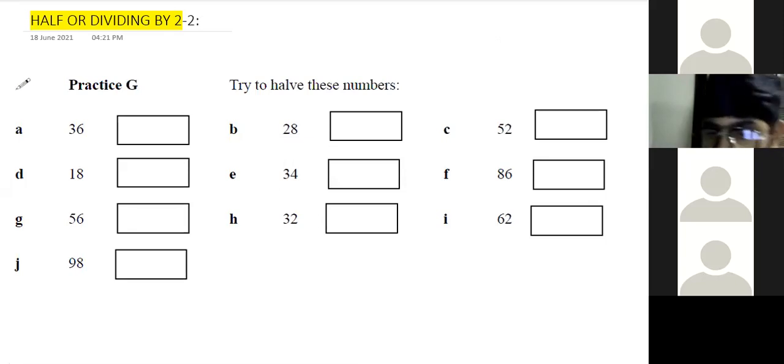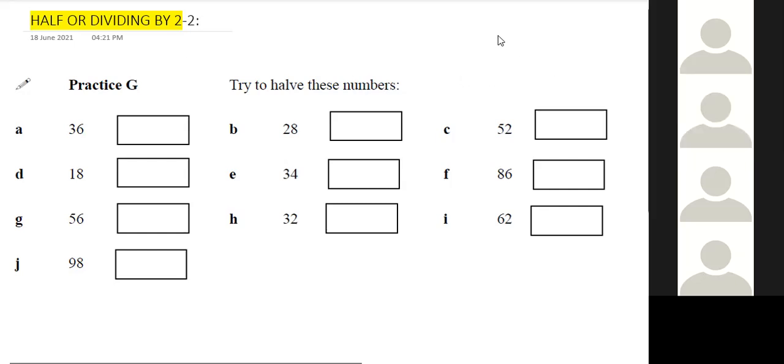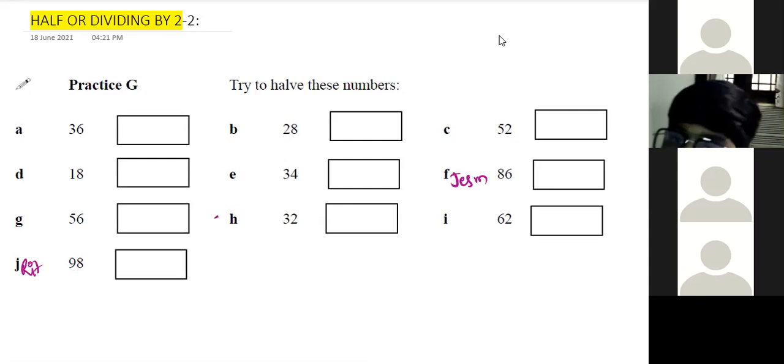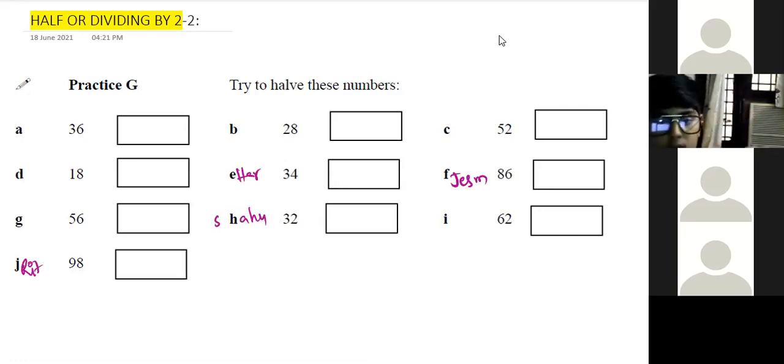Yeah, where can I start? Can I start first? Sir, from F, Jashmita. Okay. J, Ritvik. Yes, sir. Next. H, Shahu. E, Harshita. Yes. Next.